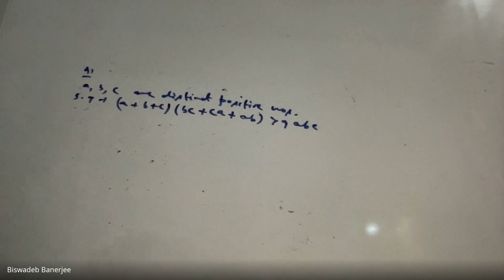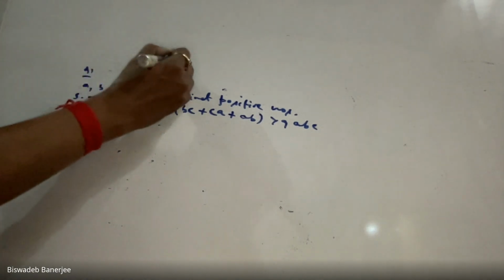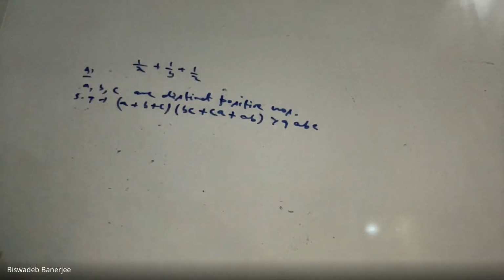We are given A, B, C are distinct positive numbers. You have to show that (A plus B plus C) times (BC plus CA plus AB) is greater than 9ABC. Okay? Now, just do one more thing. When to apply harmonic mean? We can apply harmonic mean whenever the observations are in reciprocal form. This is the important thing. These are shortcut tips. If you use these tips, you can easily solve any question from this chapter. We shall always use harmonic mean when the observations are in reciprocal form, but if they are not in reciprocal form, you can't use harmonic mean.